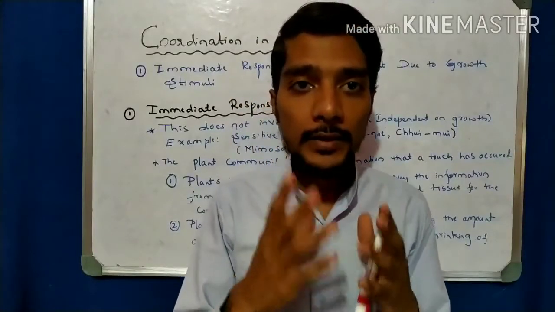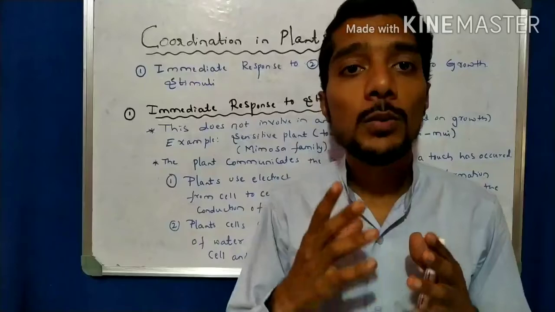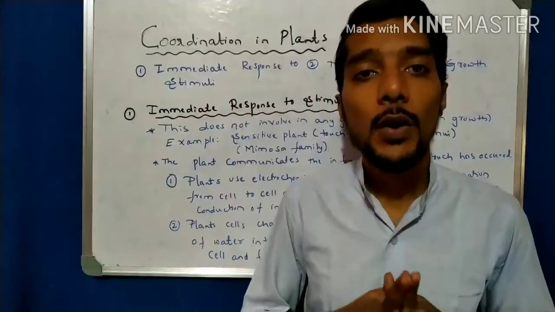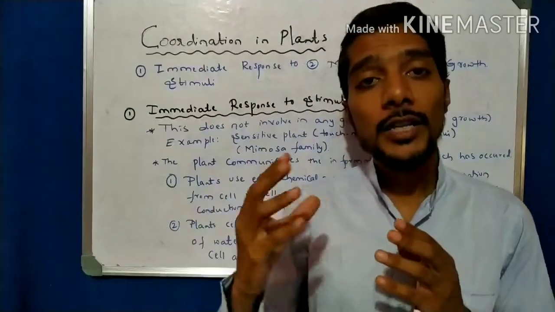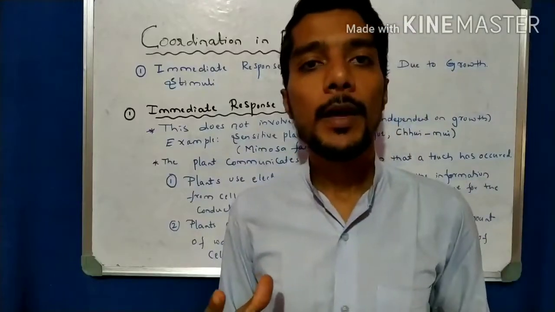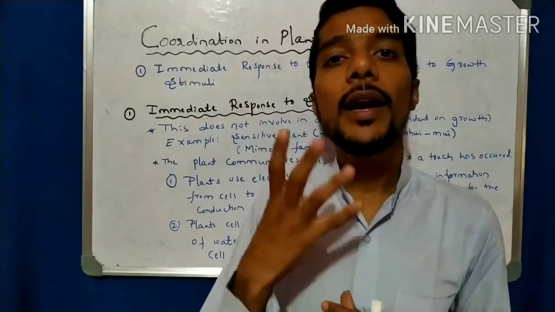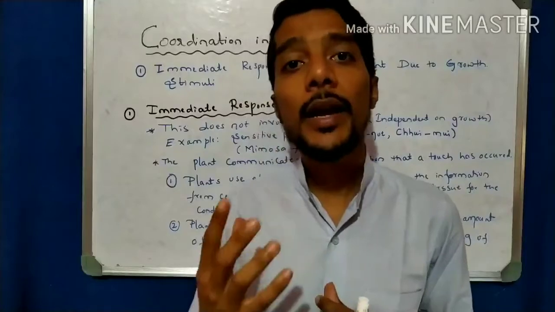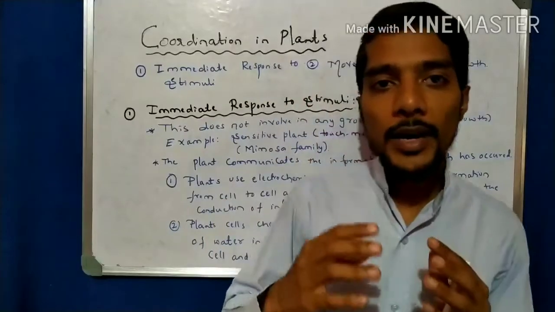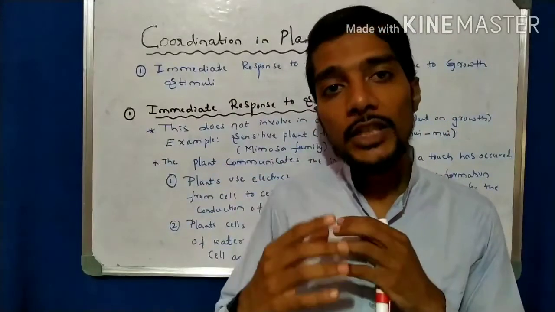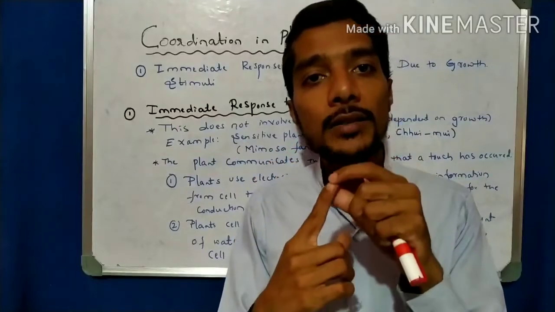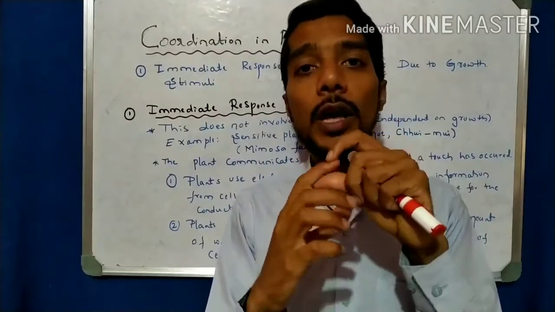The simple answer is that plant movement involves different methods. One is the plant's response to a stimulus by chemical means, through electrochemical signals.